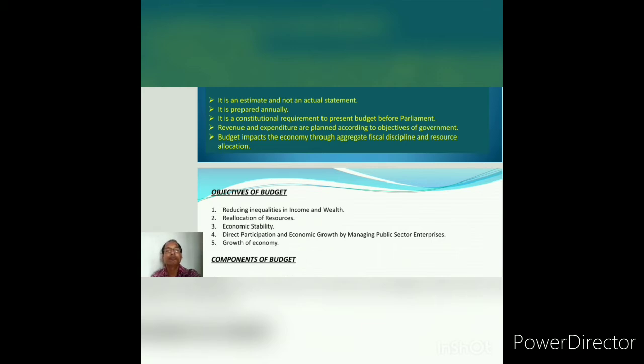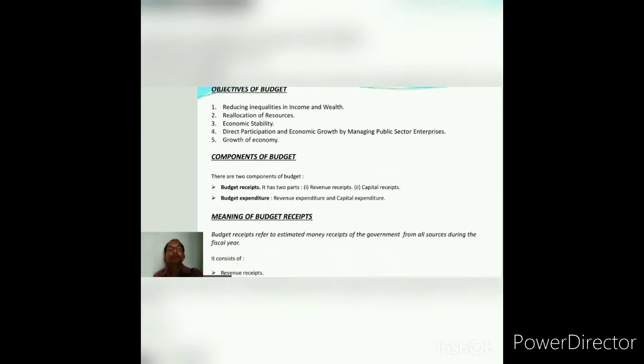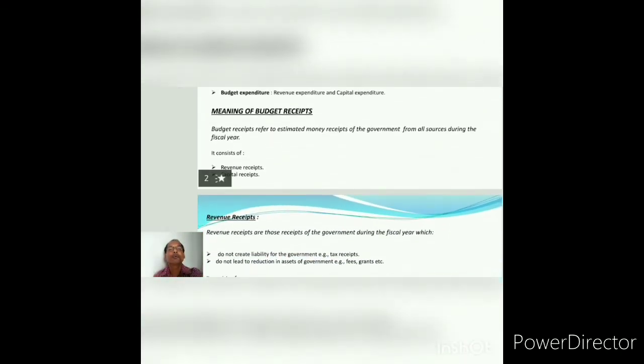Now we are coming to components of budget. You see there are two components of budget. One is budget receipts, another is budget expenditure. In budget receipts, you will get two types of receipts: revenue receipts and capital receipts. And in budget expenditure, you will find revenue expenditure and capital expenditure. And if you come to the meaning of budget receipts, that means all the estimated money receipts, remember, of the government from all sources during the fiscal year. Whatever receipts the government is getting from all sources are budget receipts, and it consists of revenue receipts and capital receipts.